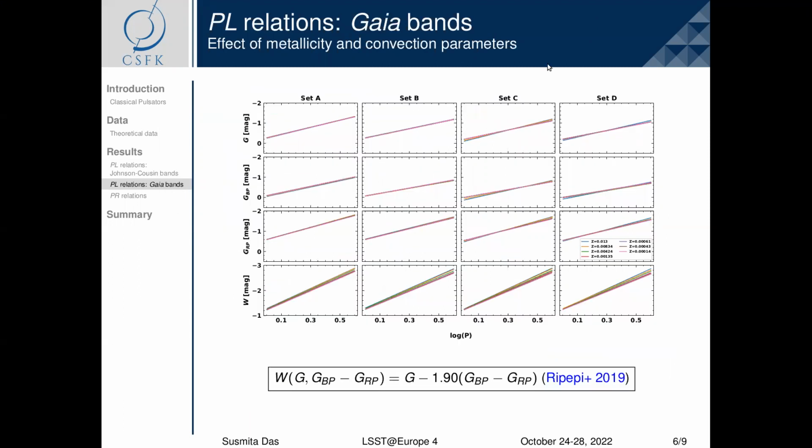Here are the equivalent PL relations, but in the Gaia passbands. We find once again that there exists negligible effect of metallicity on the Gaia passbands, but there seems to exist some metallicity dependence on the Wesenheit relations.